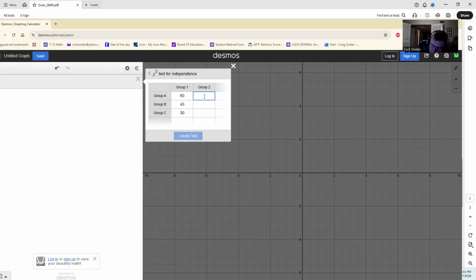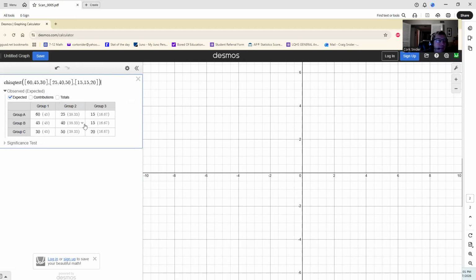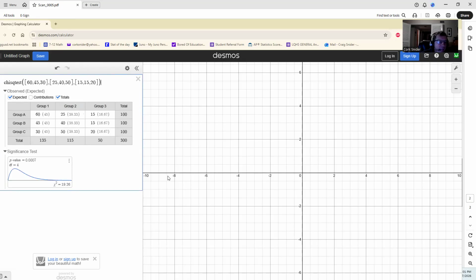Group 2 is 25, 40, 50. Group 3 is 15, 15, and 20. Let's create the test. Let's get the observed and expected, and the totals so you can see them. There we go.